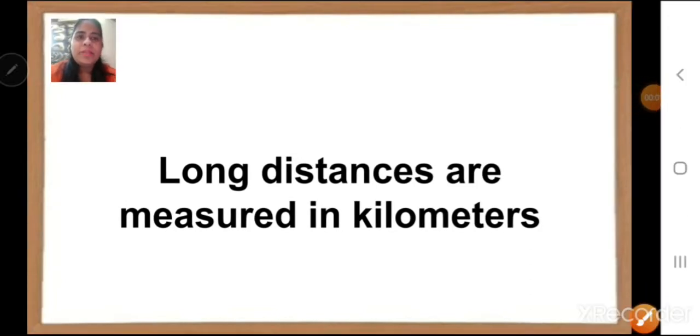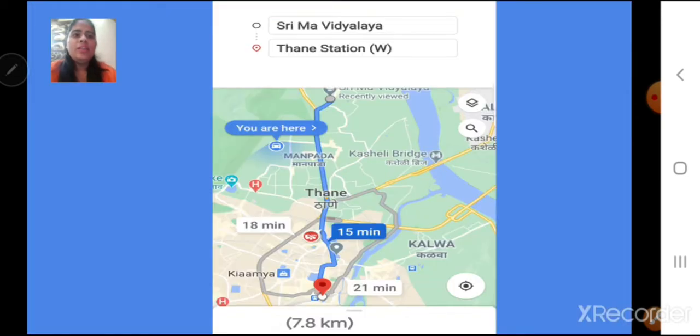For example, children, if I want to know the distance from Thana station to Shrima Vidyalaya, our school, what we normally do is check on Google, correct? So when I checked, I got the distance as 7.8 kilometers. So you can see that a longer distance is measured in kilometers.